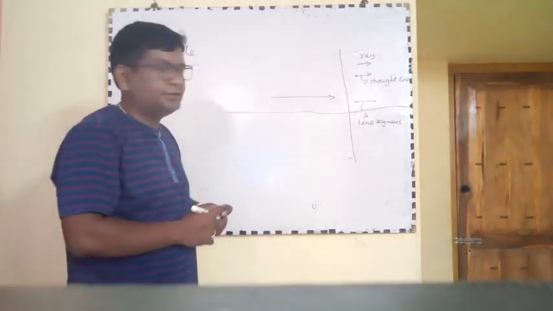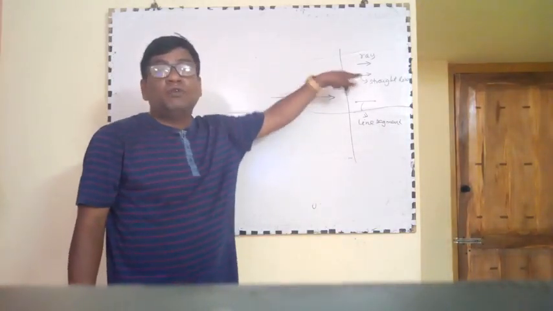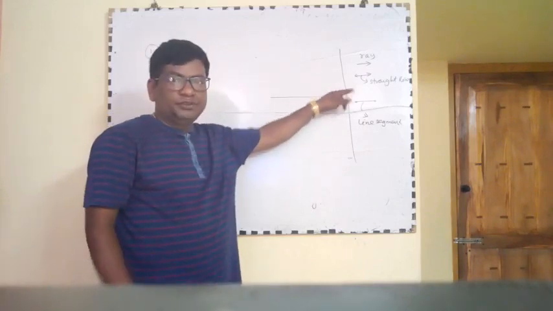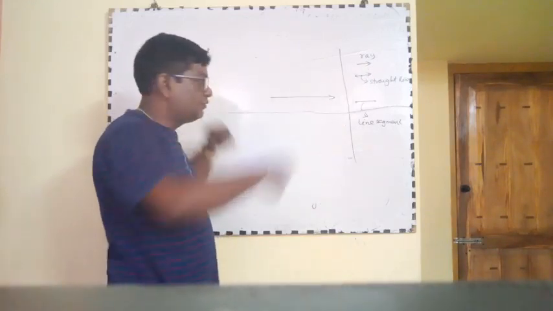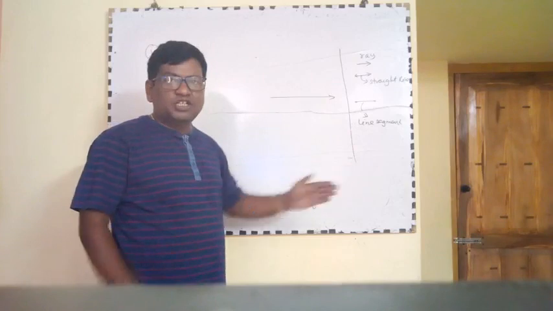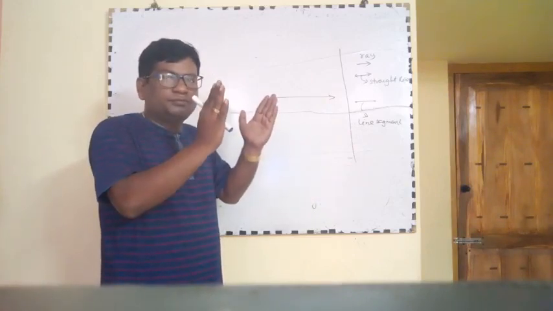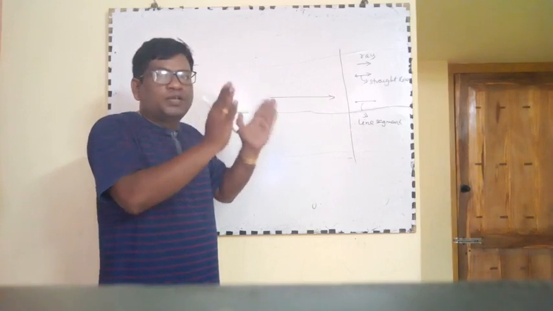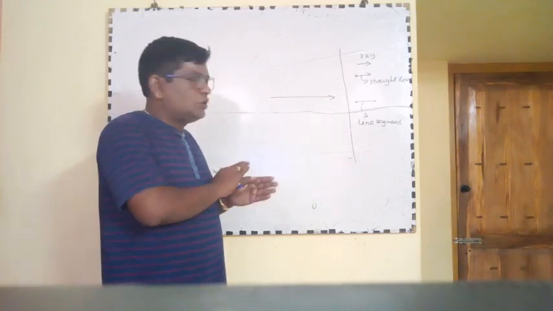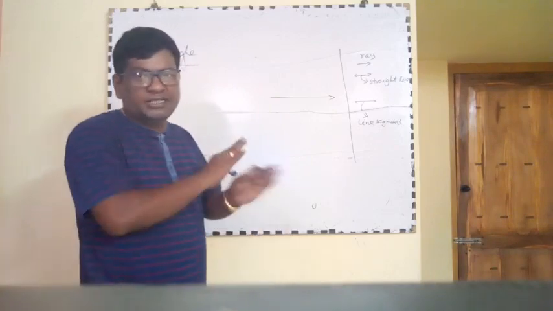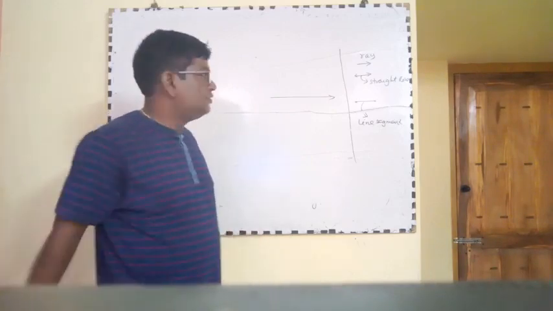A ray is directed in one direction, a straight line is directed in both directions. A line segment has two fixed points, so it cannot be extended in any direction.